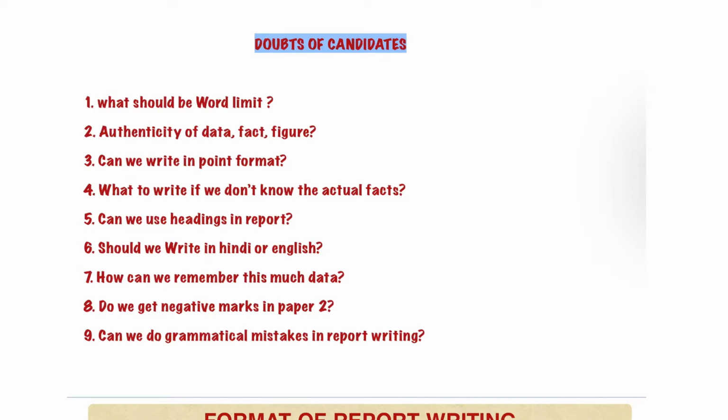Seventh is, how can we remember this much data? Because there are many events unfolding in our country. In certain parts of the country there is a disaster, in certain parts new crises are emerging. So how can we remember this much data? How can we follow up this much current affairs? So you just need to read your newspaper, and from there only you can develop some insights of this particular situation.